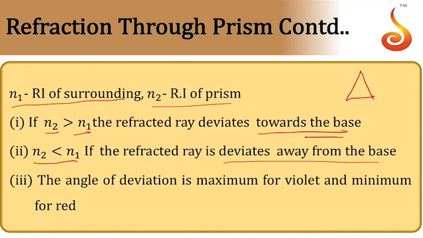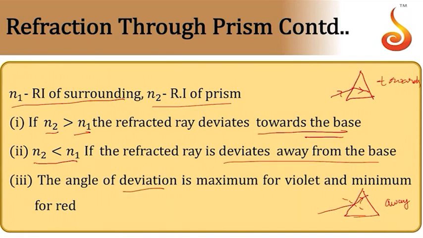Deviating towards the base means, if light ray is incident this way, it bends this way. This is towards base. Away from base means, if it is incident this way, it goes this way. This is away from base.